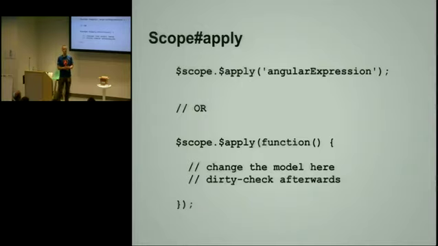What we have instead is something we call a $apply function. The apply function is something that tells Angular that you're about to change the model. And you can do it in two ways. You can either pass in an expression, which can mutate the model, or you can pass in a function, which will do something with the model and change it. The point is that at the end of executing this callback you pass into the apply, we do the dirty checking. And all of the APIs in Angular use apply to trigger dirty checking at the right time.